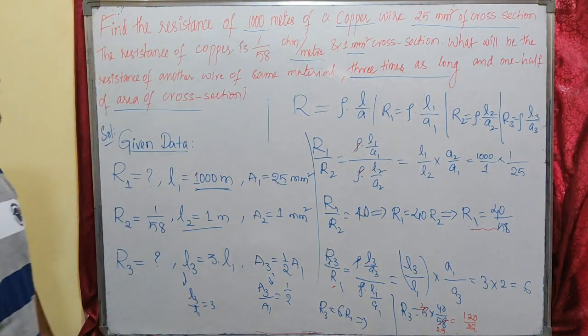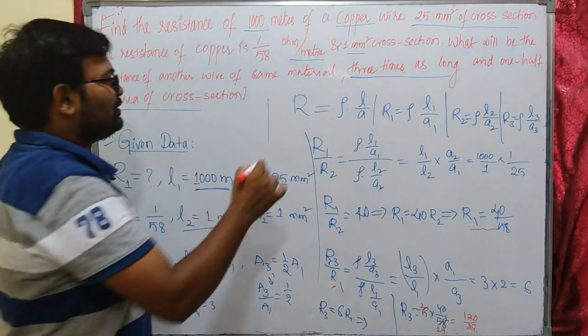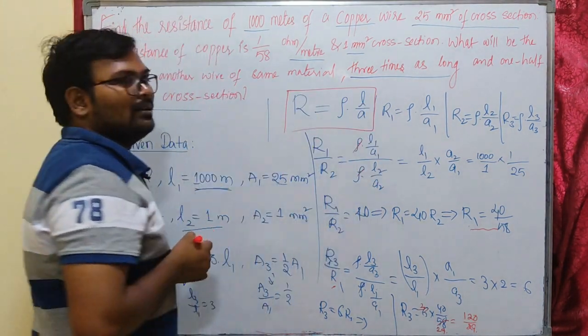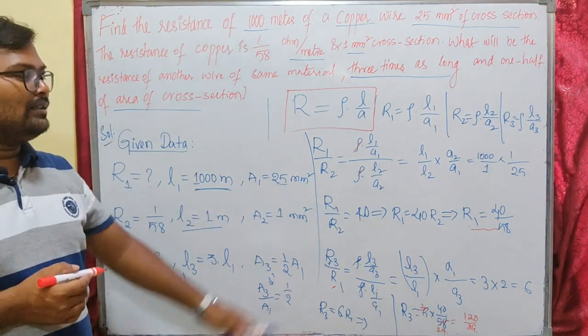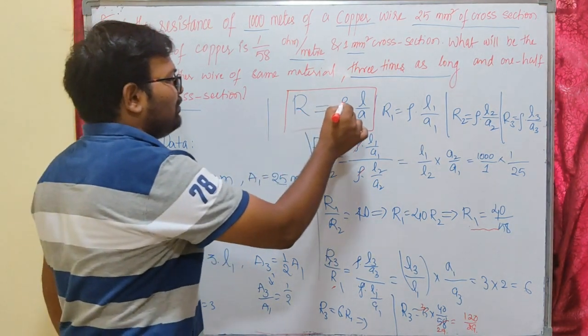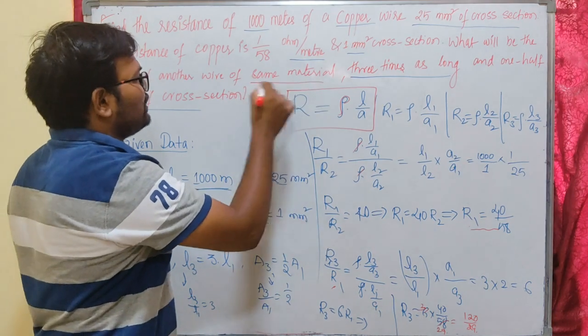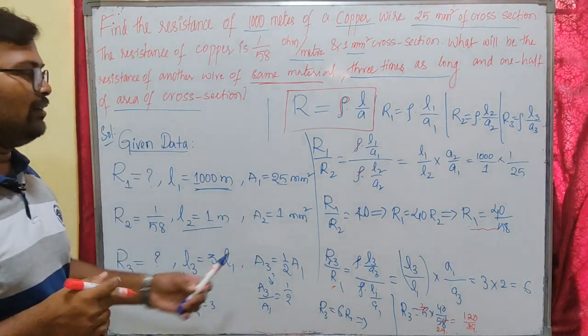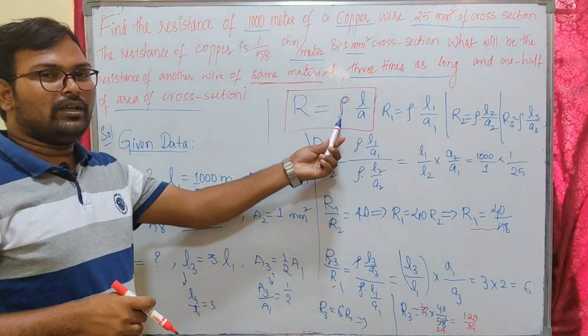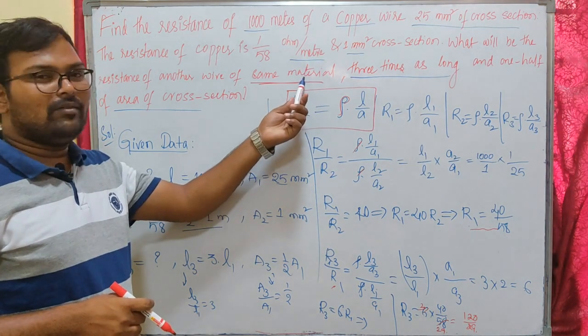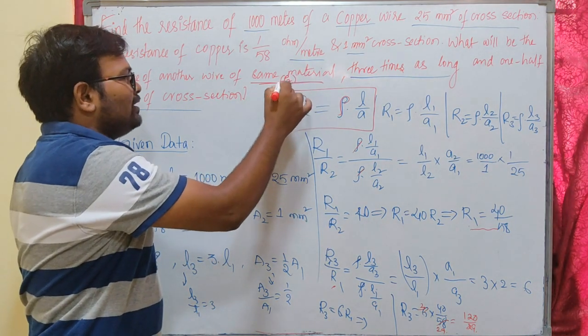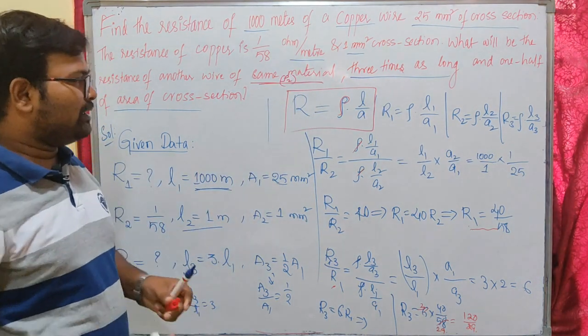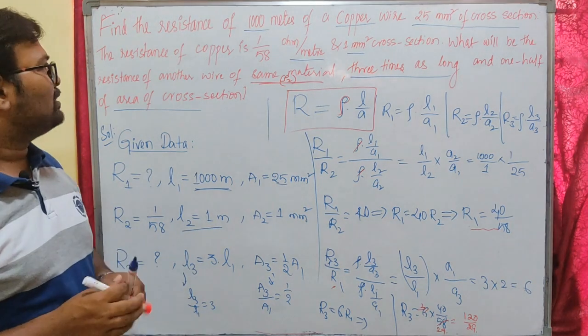This is about finding the resistance. All you need is this resistance expression. You can divide them and get the values, and resistivity is common for the same material, because he mentioned in the question that R3 has the same material as R1 and R2. So you don't need to bother about rho here. If they mention any other material, they will give the value of rho 2. So this is about resistance.